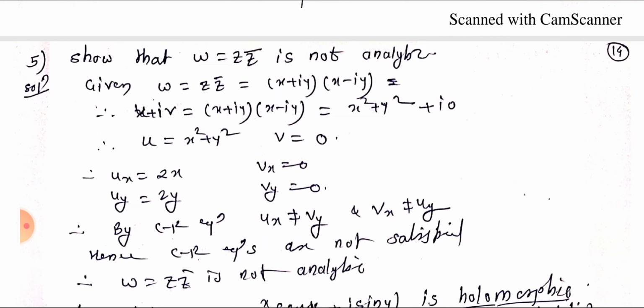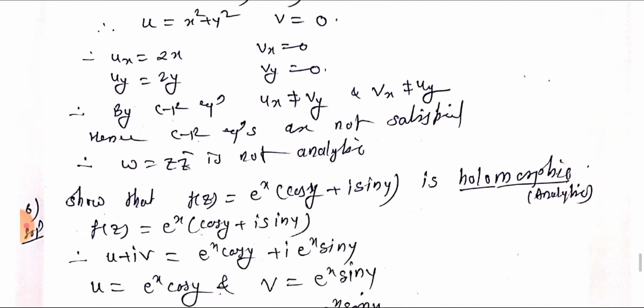So differentiating partially with respect to x and y, we get Ux equal to 2x and Uy equal to 2y. Vx and Vy should be 0. So by CR equations, Ux is not equal to Vy and Vx is not equal to minus Uy. So CR equations are not satisfied, hence the given function z into z bar is not analytic.